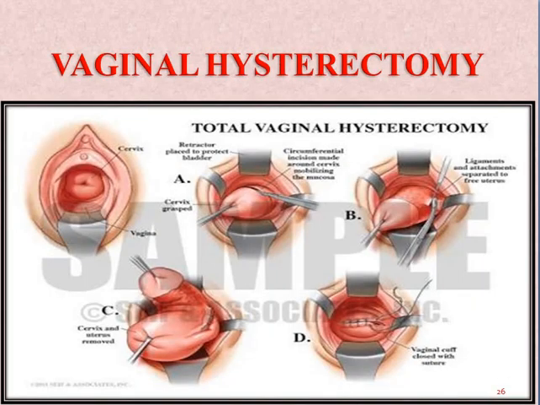And next, in the cases of uterine prolapse, we will do the vaginal hysterectomy. Mainly we prefer the vaginal hysterectomy in place of abdominal hysterectomy in cases of prolapse. Why? Because if there is uterine prolapse, it is mainly accompanied by anterior or posterior vaginal wall prolapse also. So along with the vaginal hysterectomy, we repair the anterior and posterior vaginal walls also. So in vaginal hysterectomy, what do we do?